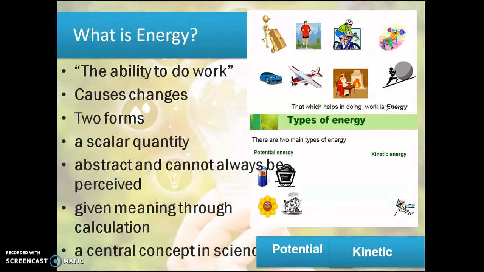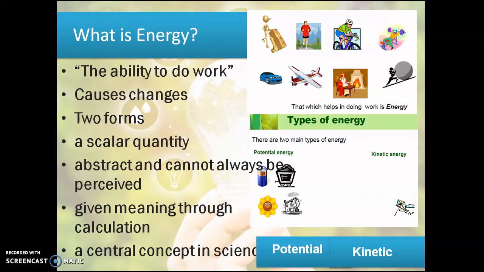Energy is the ability to do work. When we can work, that is because of energy, and energy will cause change. If there are some changes, that is because of energy. Anything for that matter: we sit, we stand, we run, everything is a change, and that is because of energy.